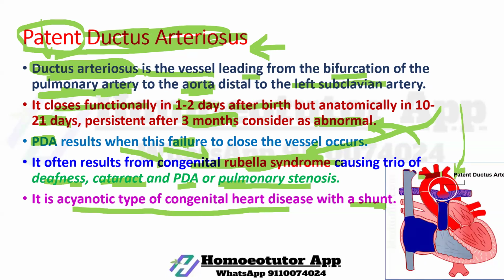You can see the condition in this image. This is the aorta and this is the pulmonary artery. The aorta is full of oxygenated blood while the pulmonary artery is full of deoxygenated blood, and both of these vessels are connected by the ductus arteriosus. If it becomes persistent after birth, it is known as patent ductus arteriosus.